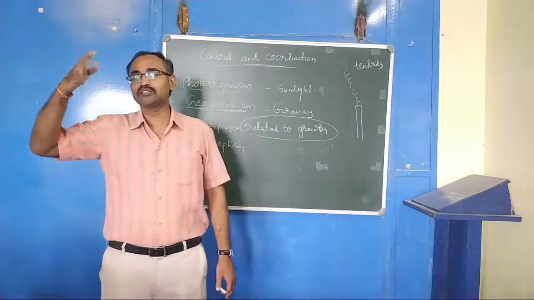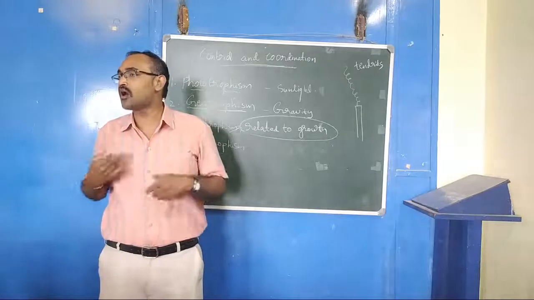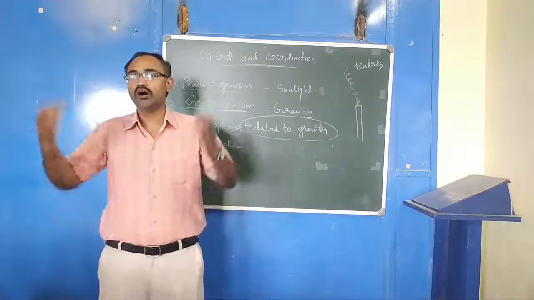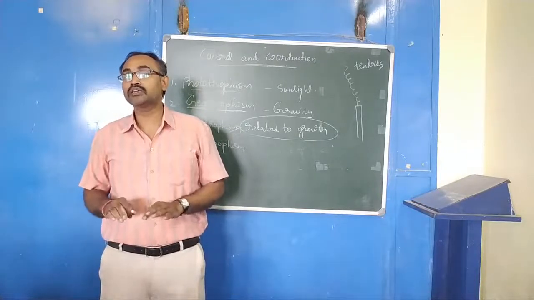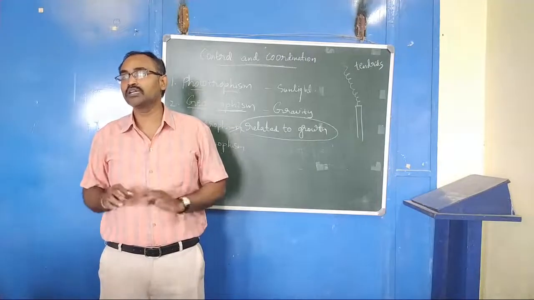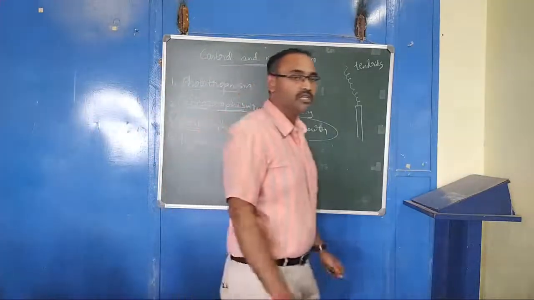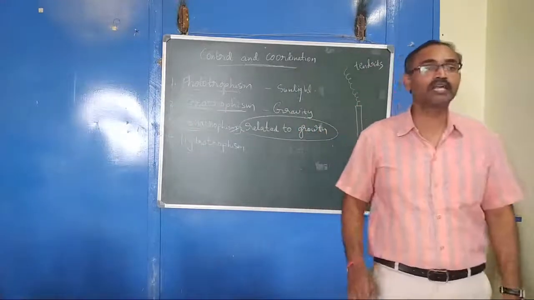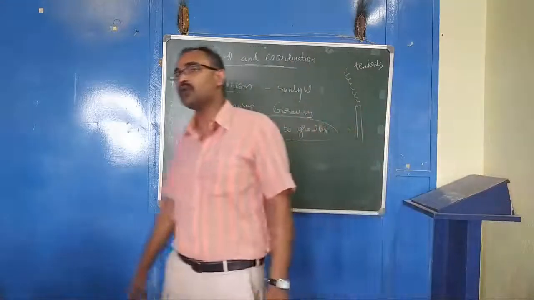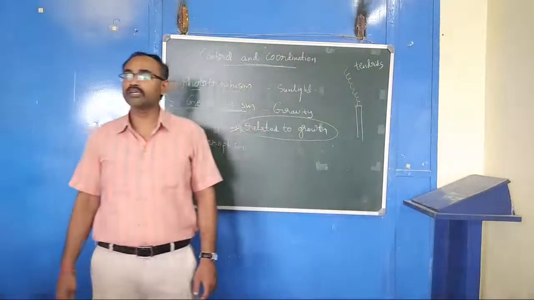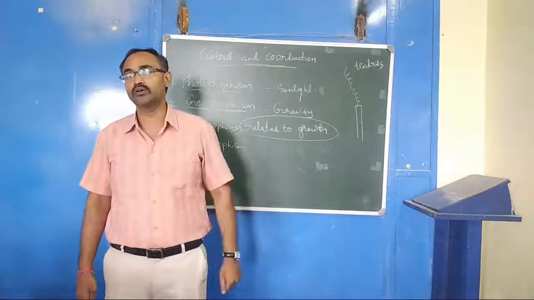The fingers do not grow on any part of the body. So the growth takes place in a controlled manner. During the time of birth, how is it controlled?